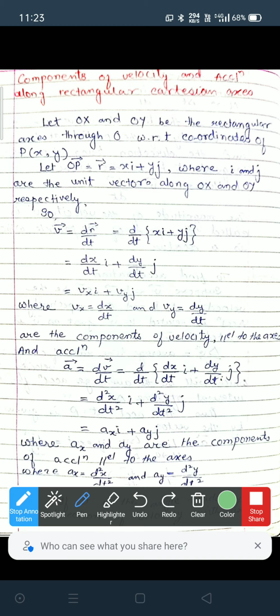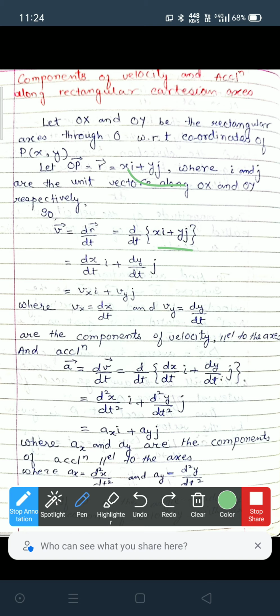So let OP equal r, and r is xi plus yj, the position vector, where i and j are the unit vectors along OX and OY respectively. So v is equal to dr by dt. Taking d by dt as it is, but r is equal to xi plus yj.